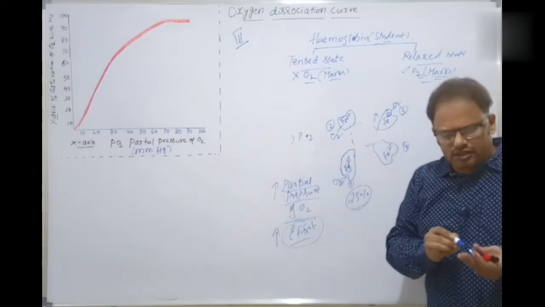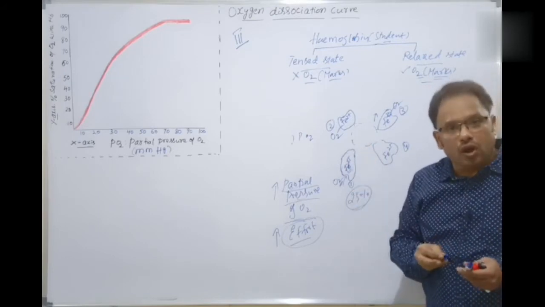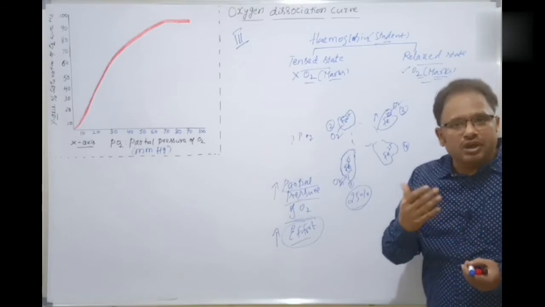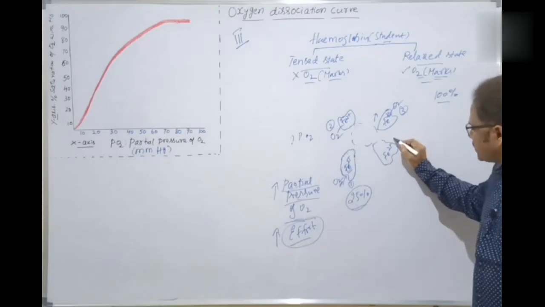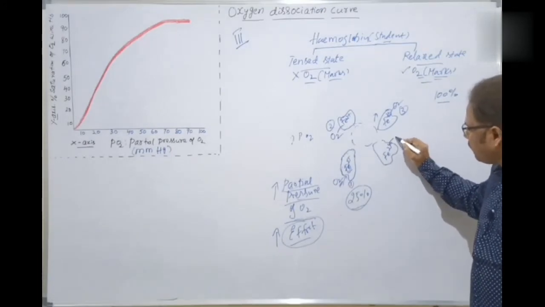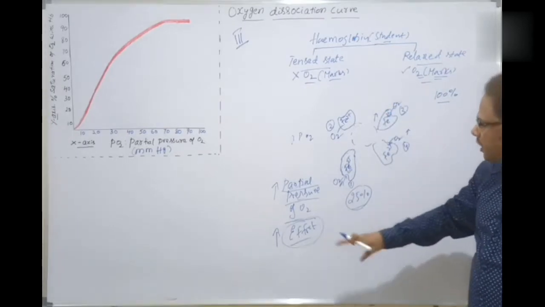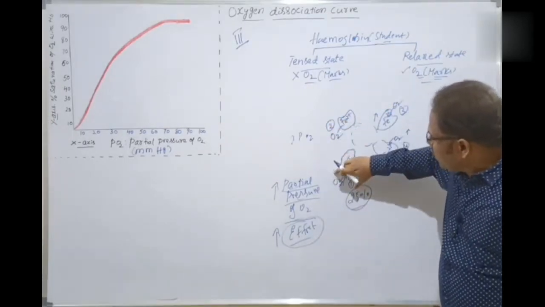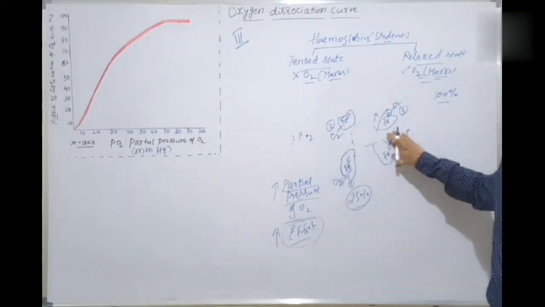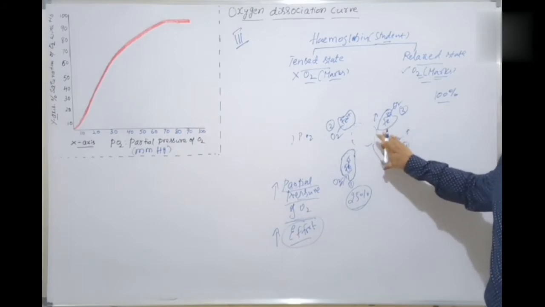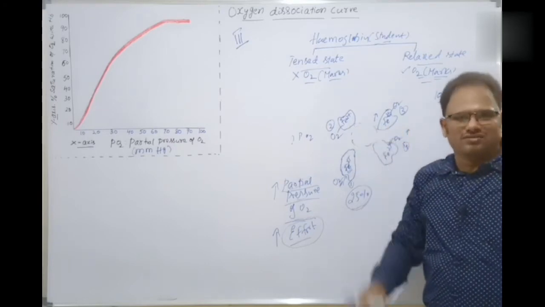Isn't it? Just like the pulling of this cap, it becomes like this in the month of September, because your preparation has become even more streamlined. Clear? The same way, oxygen gets bound with the ferrous ion with a lesser partial pressure, even lesser partial pressure. Here more, here when compared to this one lesser, when compared to this one even lesser, and this is the easiest one, very low partial pressure. Even then, oxygen is now bound to the ferrous ion.